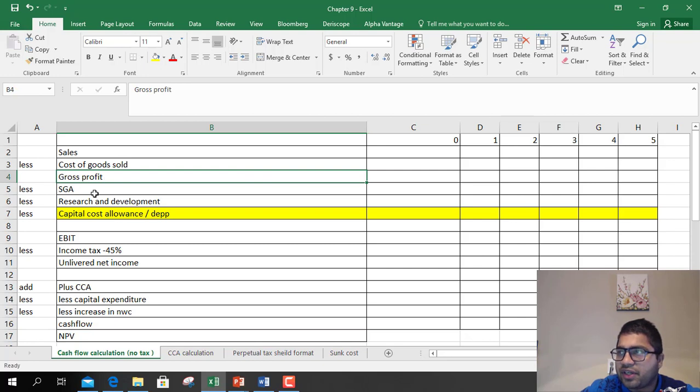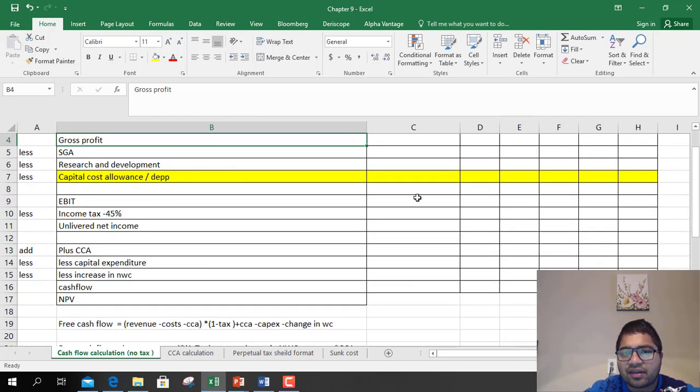From gross profit, you deduct advertising and selling expenses, you deduct research and development expenses, you deduct depreciation, which is called as capital cost of allowance, right? You get EBIT, earning before interest and tax. You deduct taxes from it, you get unlevered net income.